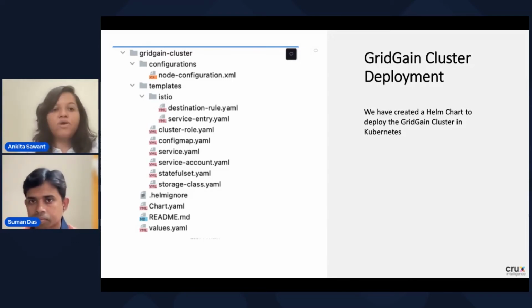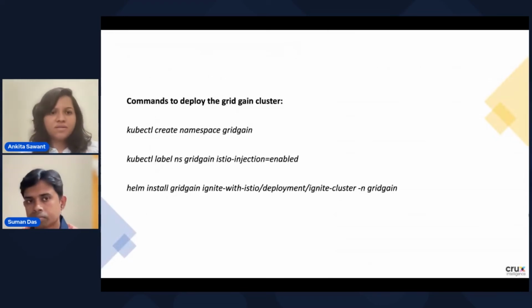Now let's see how you can deploy this. So these are the steps if you want to install the GridGain cluster. We are just following these steps which are recommended by the GridGain community. First you have to create the namespace as gridgain. Then if you want to enable the Istio injection, you have to label that namespace with Istio injection enabled. So this is the second command. And the next is the Helm install command, using which you can install your GridGain cluster.